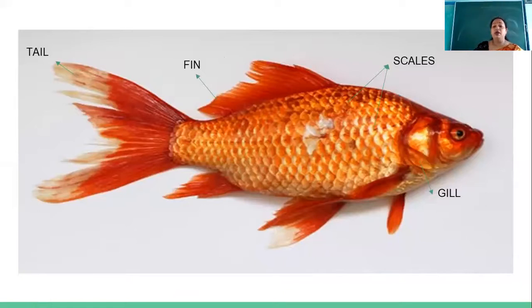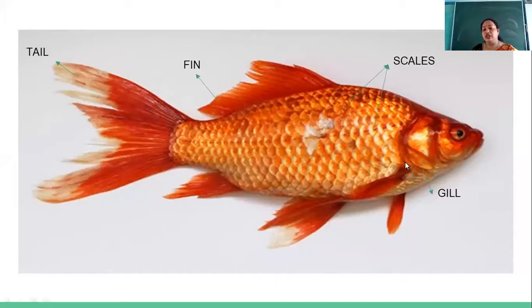These scales which are present on the body of the fish protect the internal organs of the fish. Then we have discussed that the fish has flat fins and tail. And what is the work of the fin and tail? It helps the fish to change direction while it is swimming.